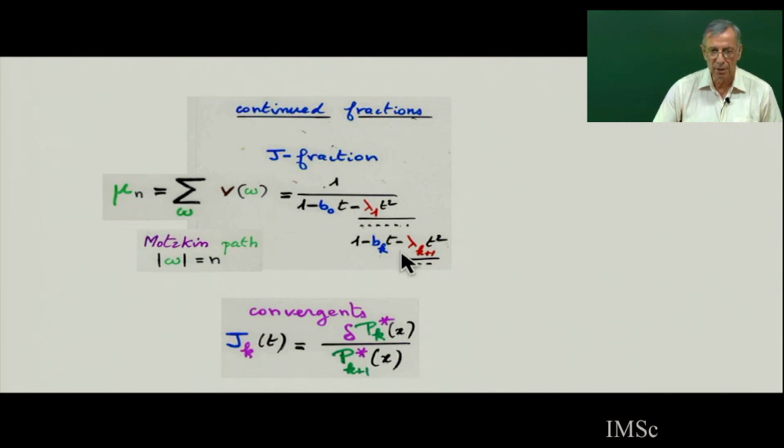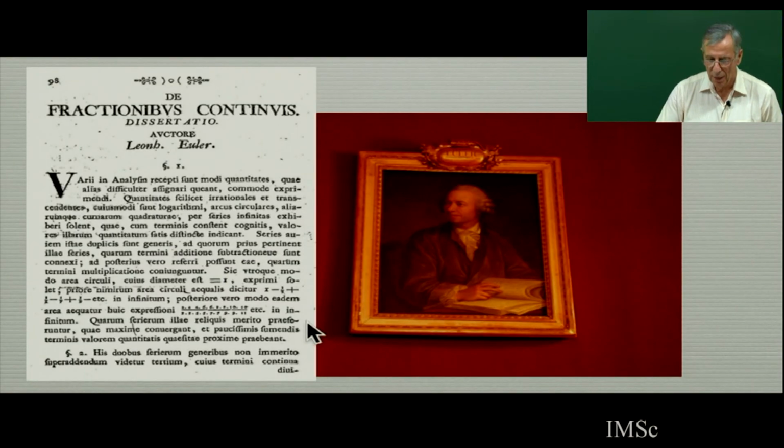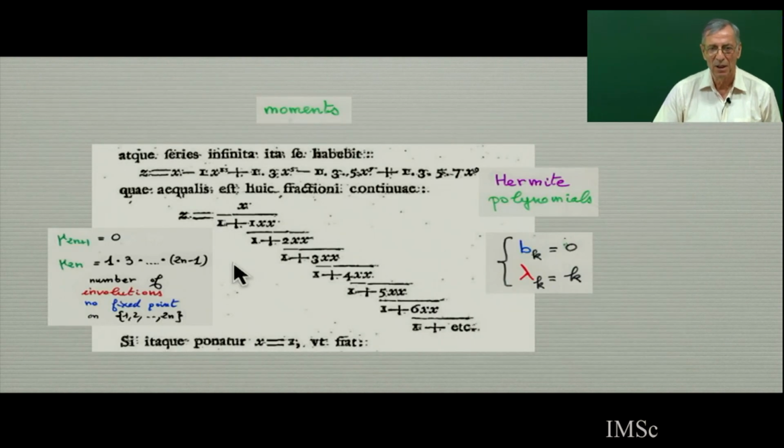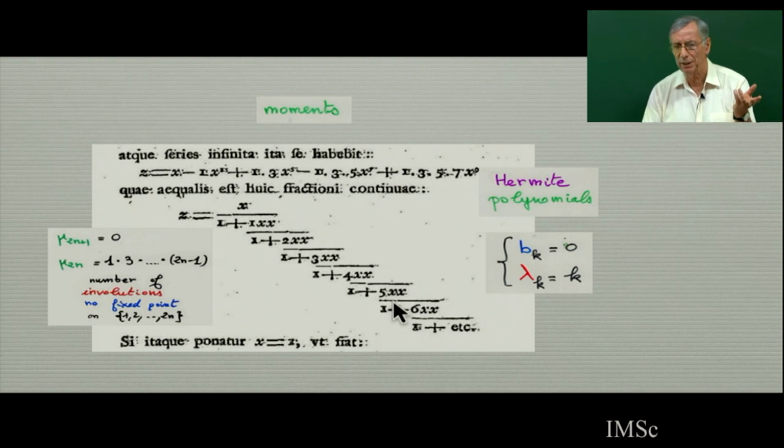So you remember this Jacobi continued fraction. If I go back to Euler and n factorial, the moments of the Laguerre polynomials, can I expand this in a Jacobi continued fraction? And in fact, Euler, I have shown the continued fraction of n factorial, but here also he makes this continued fraction.